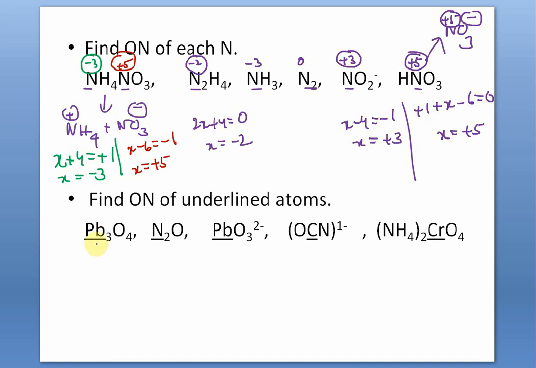This is what we call red lead. There are three lead atoms, 3 lead. So it will give an average value. 3x minus 8 is equal to 0. So x is equal to plus 8 by 3. Undoubtedly it is an average value.